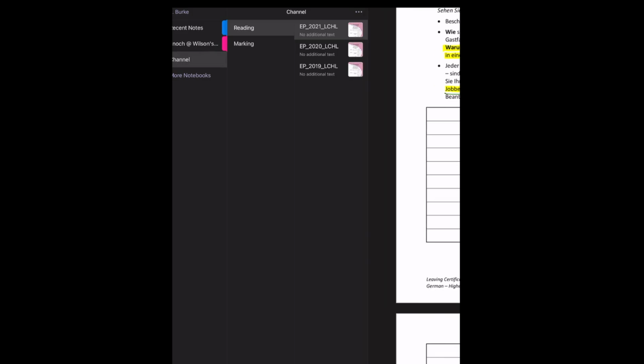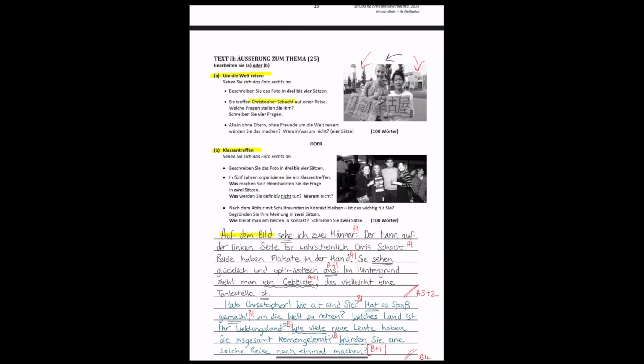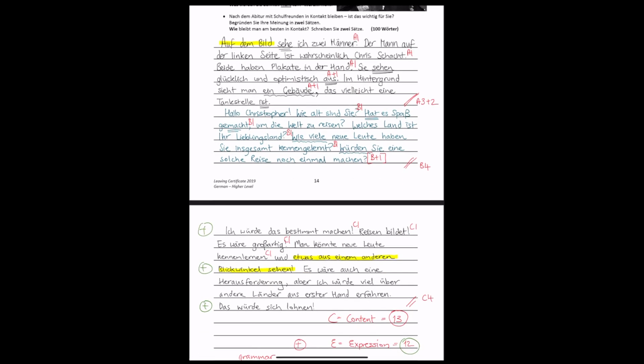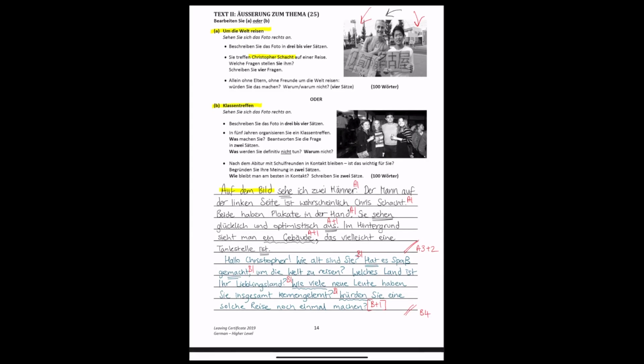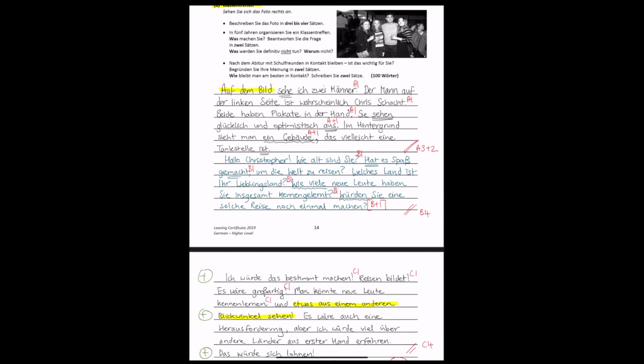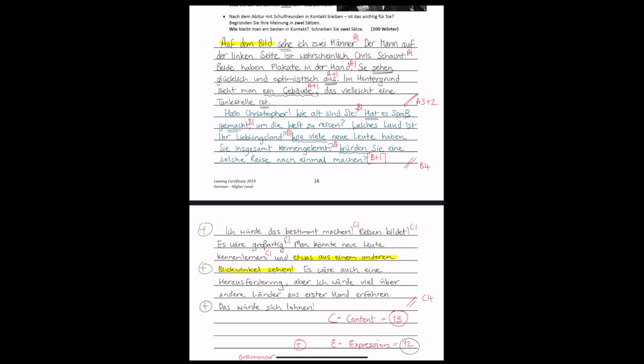So I would say be very careful with that, and that brings us back to this answer. Hopefully you found that short breakdown useful. I would recommend that you take a look now at the second part, which is the Klassentreffen, and see can you answer that second option there on the Äußerung zum Thema. If you're interested in doing some more revision, you can have a look at this video here that shows the answering of text 1 and some tips on that.